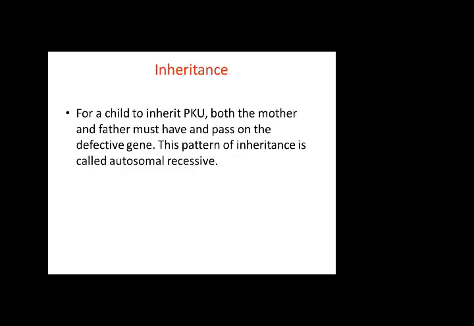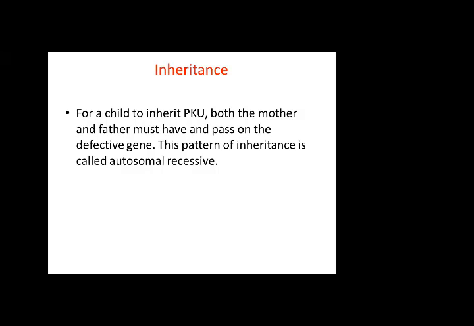For a child to inherit PKU, both the mother and father must carry and pass on the defective gene to the child. This pattern of inheritance is called autosomal recessive. This is an autosomal recessive disorder because both mother and father were normal carriers, and they each have a 25% chance of passing the gene. So this defect is transmitted to the child, and there are so many genes inherited from mother to child and father to child.